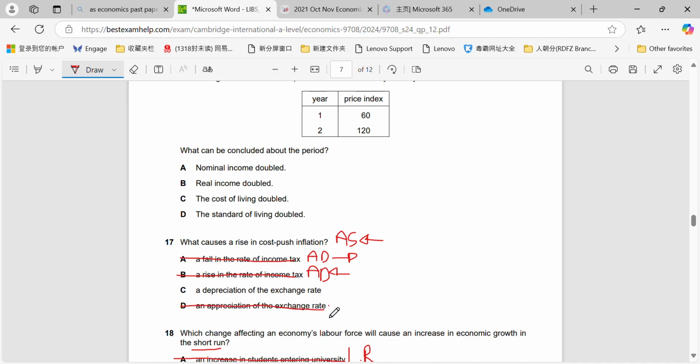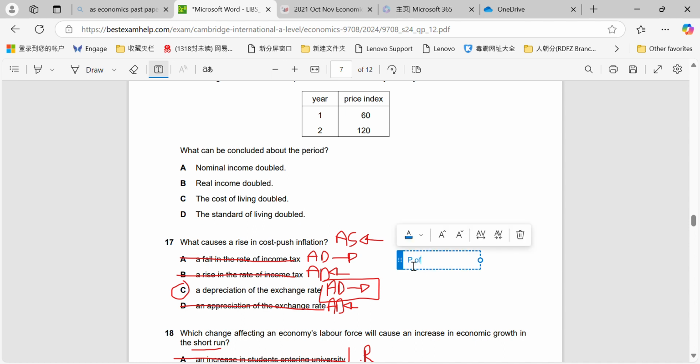Appreciation of exchange rate will move AD left. Okay, now this is a tricky enough question because the answer is C. Depreciation of exchange rate can be two types of policies, right? It can be an expansionary monetary policy, which is designed to move AD to the right, and that is through decreasing price of exports. So price of exports go down. The total exports therefore will rise. The price of imports go up and the total imports will come down because of that.